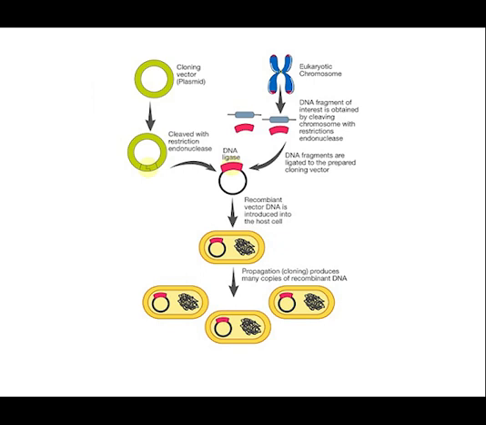Gene cloning is very similar to recombinant DNA technology. We identify and isolate the gene we want to clone. We extract it with restriction enzymes. We cut open a plasmid using the same restriction enzyme and tie it together with DNA ligase. We then insert it into a vacant bacterium in a process called transformation. We then allow it to undergo binary fission, and as it undergoes binary fission, it copies its DNA, and that increases the copies of the gene required. We then harvest and isolate the DNA, and this results in many more copies of the desired gene that we wanted to copy.